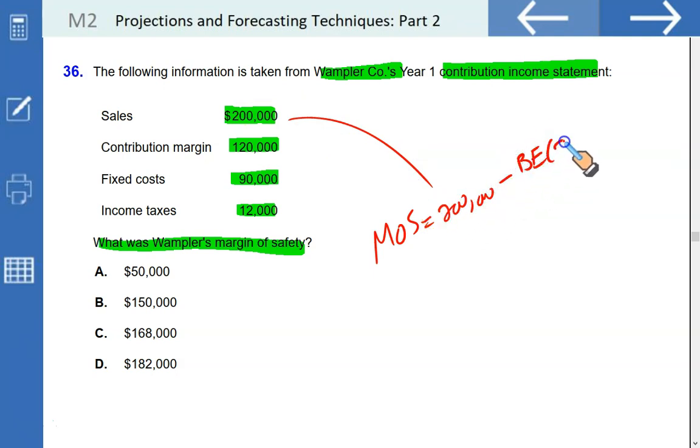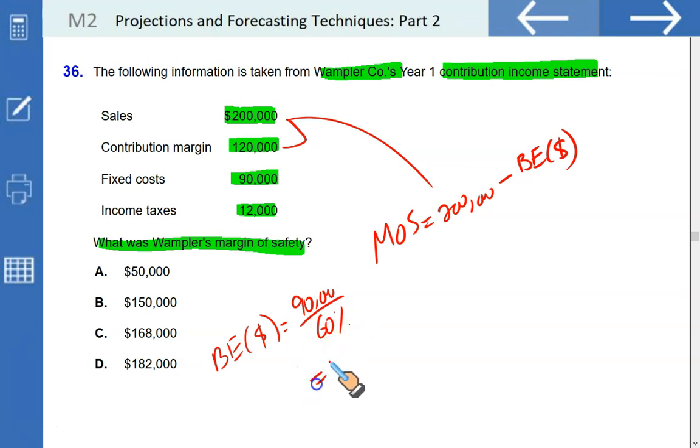We don't have the break-even sales revenue, but we can find it: break-even sales revenue is equal to your fixed cost, which is 90,000, divided by the contribution margin ratio, which is 120 upon $200,000. The contribution margin ratio comes out to be 60%. So dividing your fixed cost by the contribution margin ratio, you get 150, this is the break-even revenue, break-even sales. So current sales minus break-even sales gives you the margin of safety, which in this case is $50,000, matches with option A.